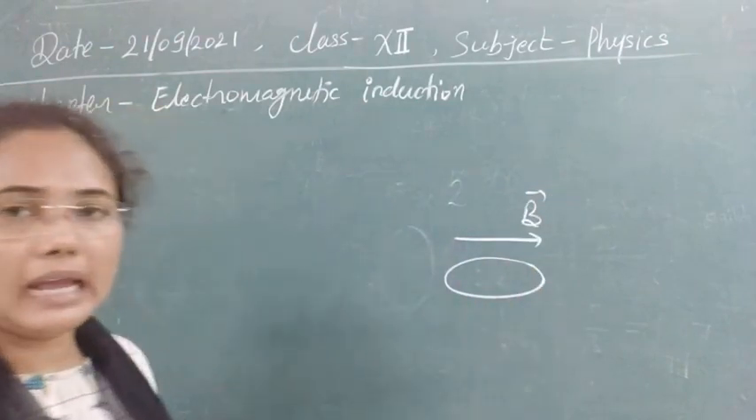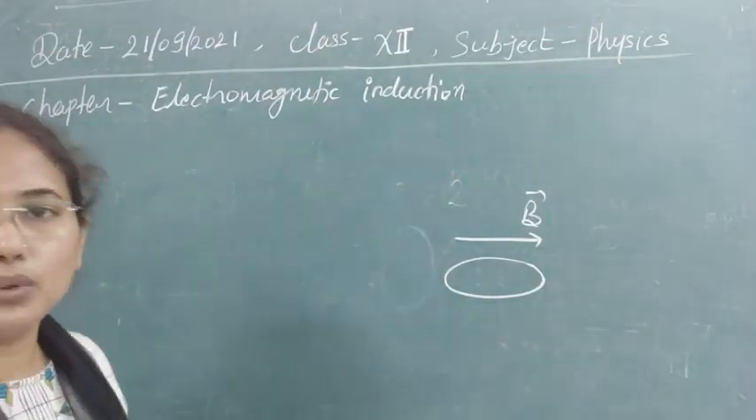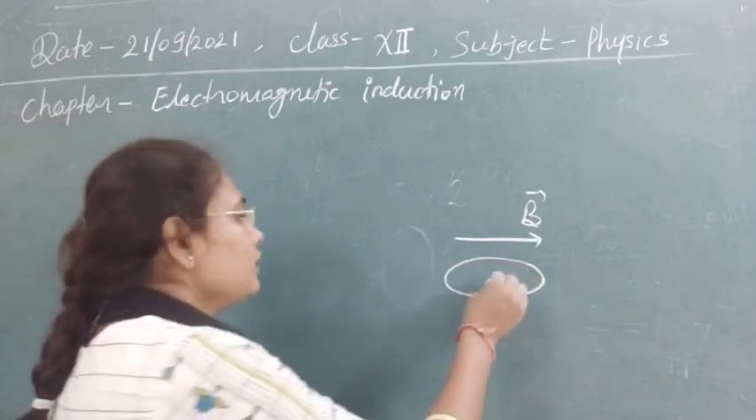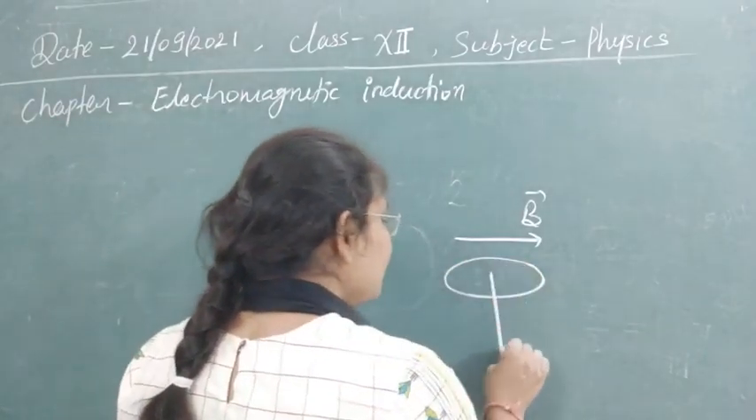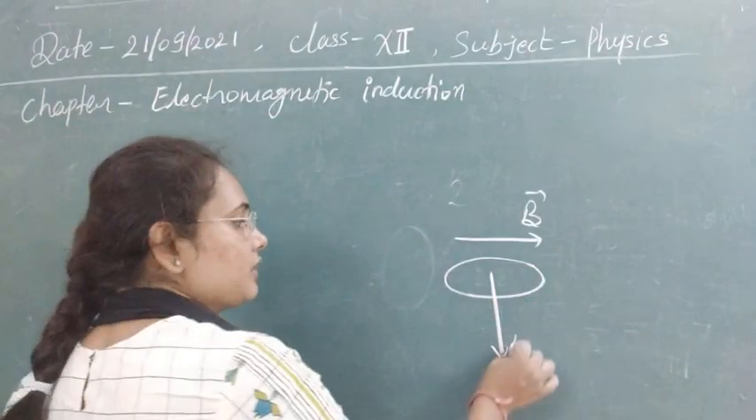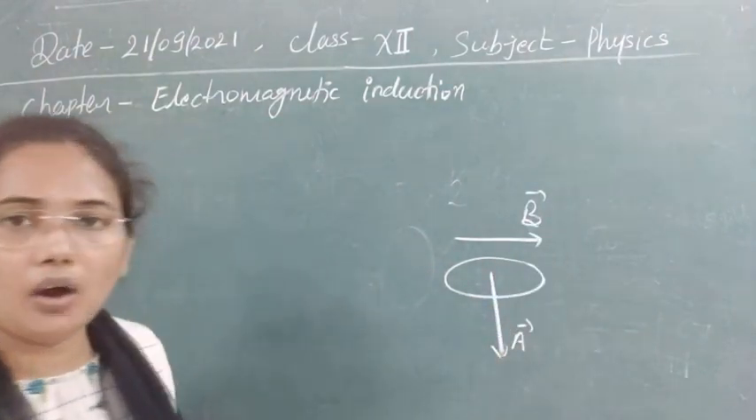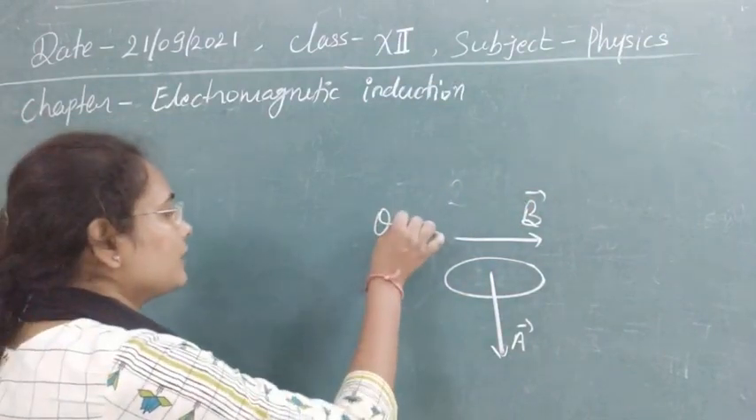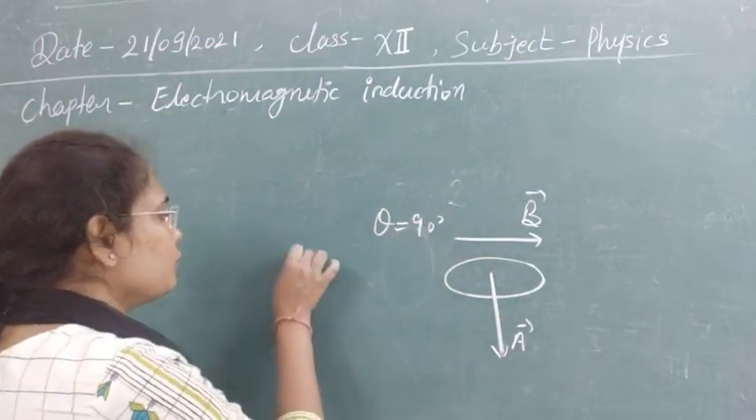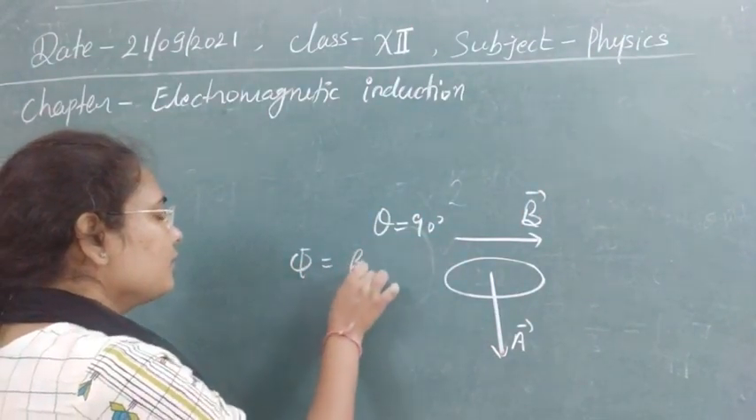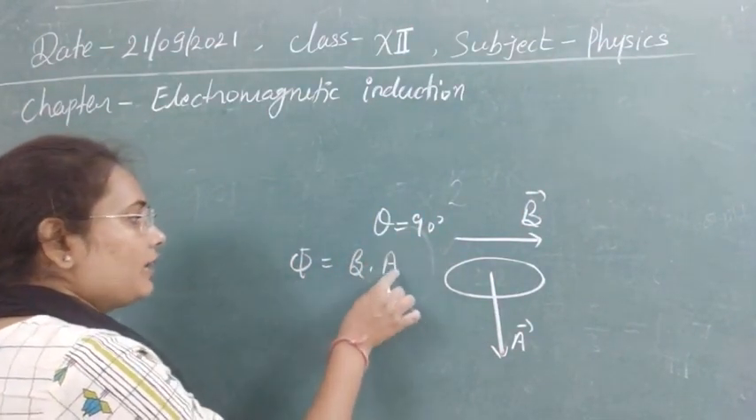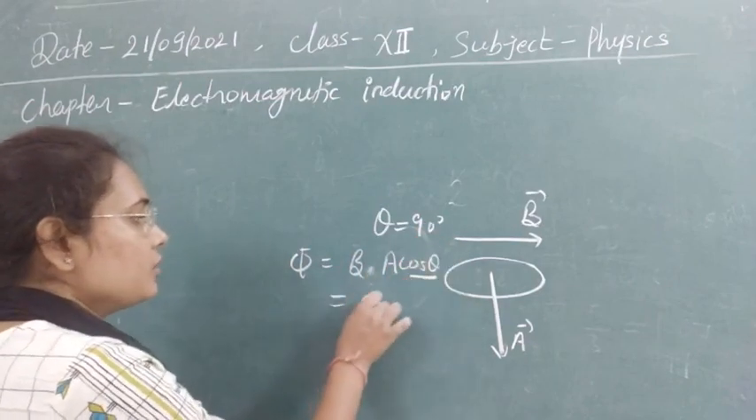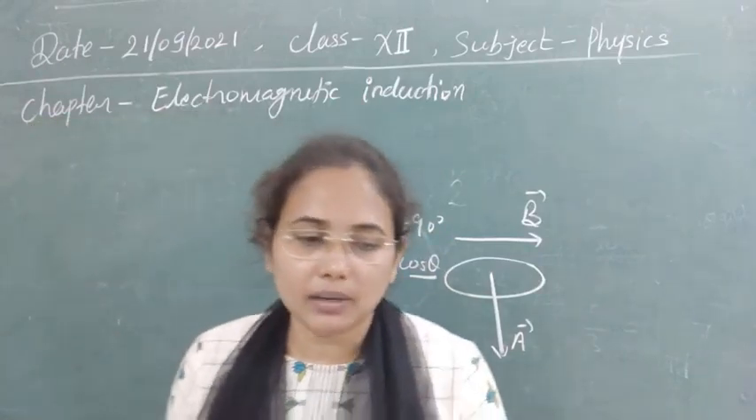Then you know that the area vector is perpendicular to the plane of the coil. So if this is the coil, this will be the direction of the area vector, perpendicular to it. The orientation of the coil with respect to B, theta, is 90 degrees in this case. As you know, phi is equal to B dot A, which is BA cos theta, and cos 90 is 0. So the flux in this case will be 0.